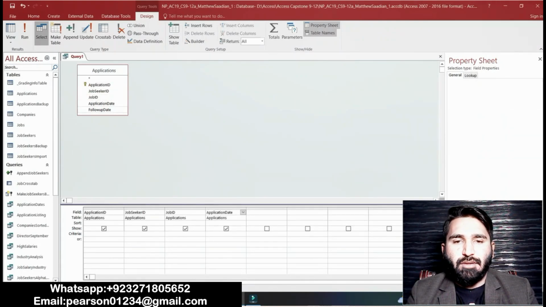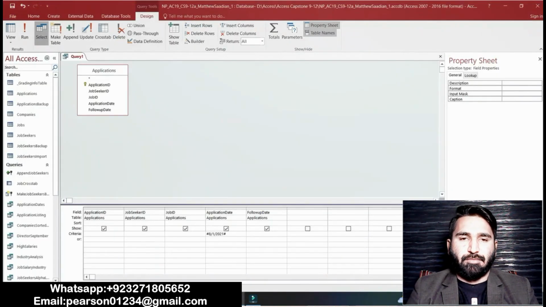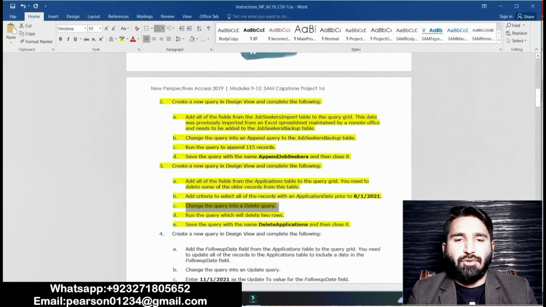Property is that application, okay, it's done. Point C is that change the query into a delete query. Change the query into delete query. Okay. Delete query. It's done. Point C is done now.